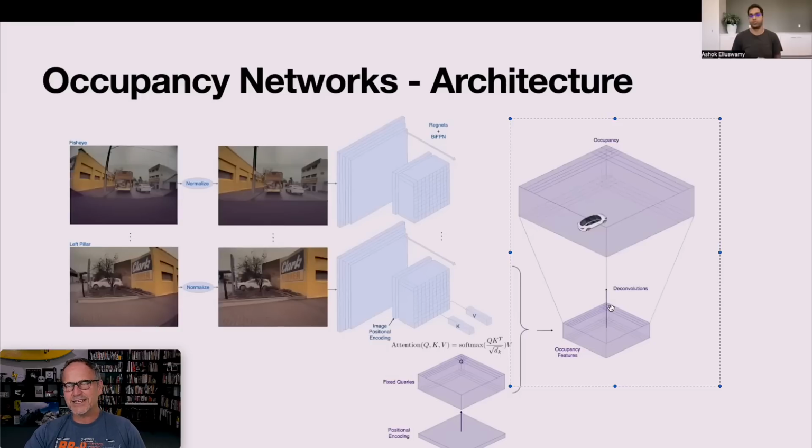And then they're deconvolving that into a lower dimensional, but higher resolution occupancy map, which is the thing that we see, right? The thing with like the gray for where you're allowed to drive and the white and the blue and stuff like that for where you're not allowed to drive.